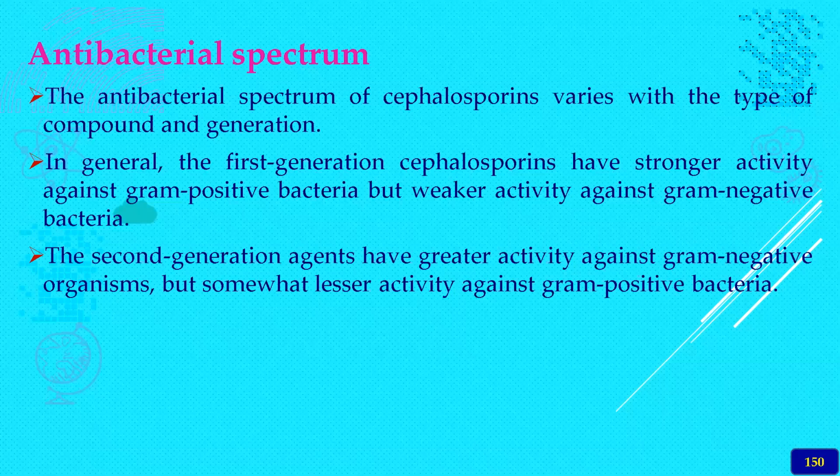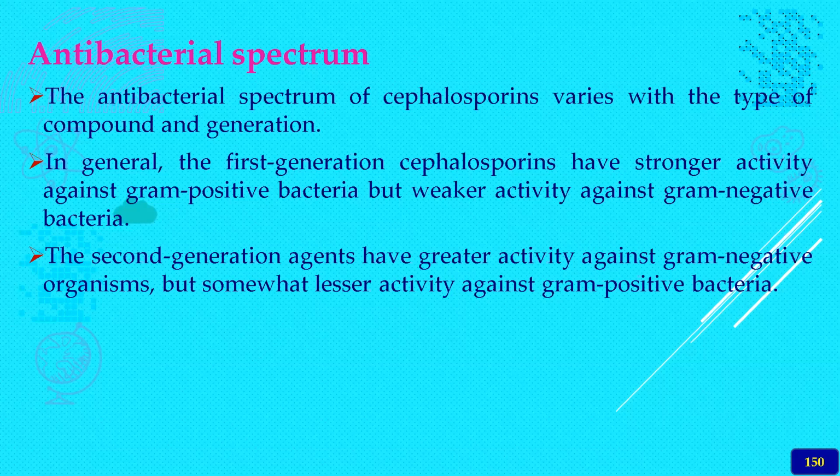In general, the first generation cephalosporins have stronger activity against gram-positive bacteria, but weaker activity against gram-negative bacteria. This also holds good in the case of the penicillins. In penicillins, the earlier agents were narrow spectrum, then they became broad spectrum, effective against both gram-positive and gram-negative bacteria.